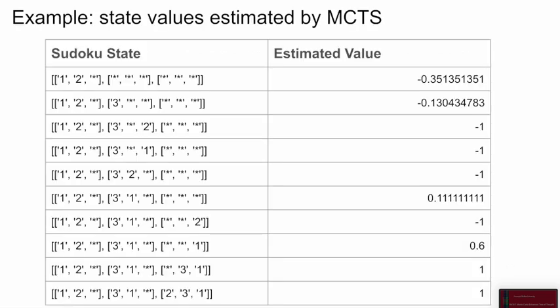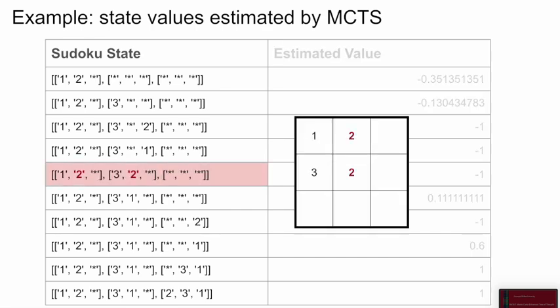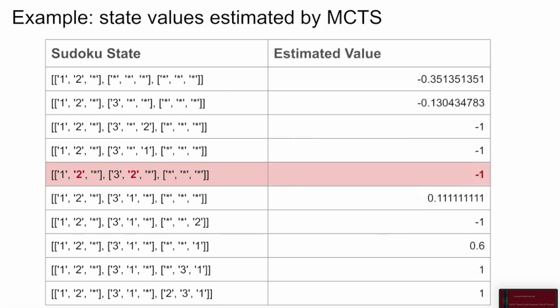Here are some examples of state values estimated by MCTS. As you can see in the highlighted puzzle, there are already two 2s in the second column, so no further action from this state could possibly lead to a correctly solved puzzle. And the MCTS thus correctly estimates the value for that state to be -1.